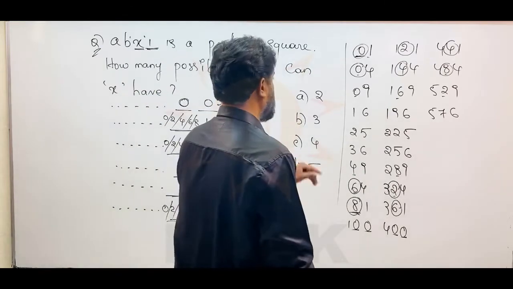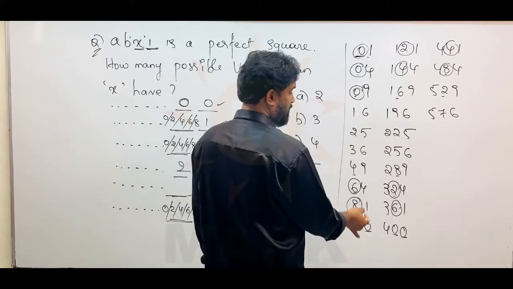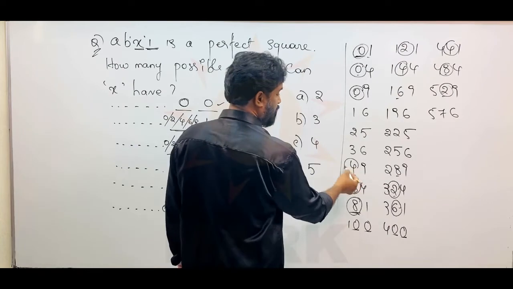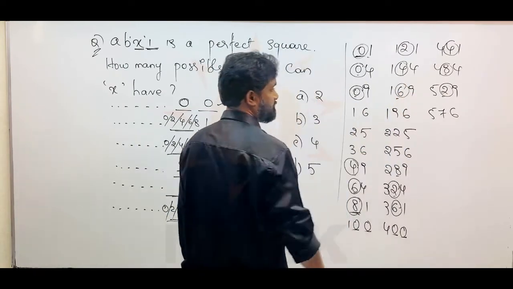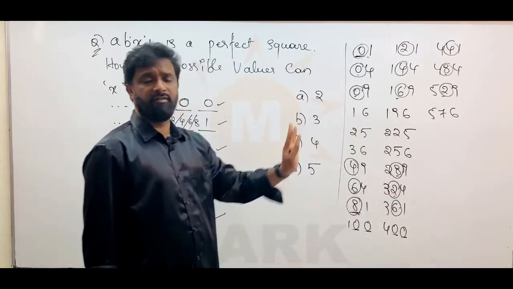In the case of 9 also I will show the same thing. Where is 0? 0 you can find here. And where can we find 2? 2 you can find here. Where can we find 4? 4 we can find here, where the units place is 9. Where can we find 6? 6 we can find here. And 8 we can find here when the units place is 9. So all the 3 I verified.